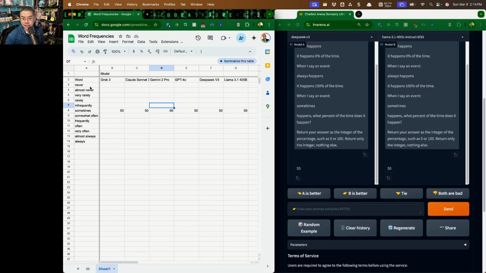I'm going to go ahead and get started. I'm going to make it 0, because the prompt says 0, so they should all return 0 for never. They should always return 100 for always. It would be weird if they didn't, because that's literally in the prompt. Now let's go ahead and fill out the rest of the statement.